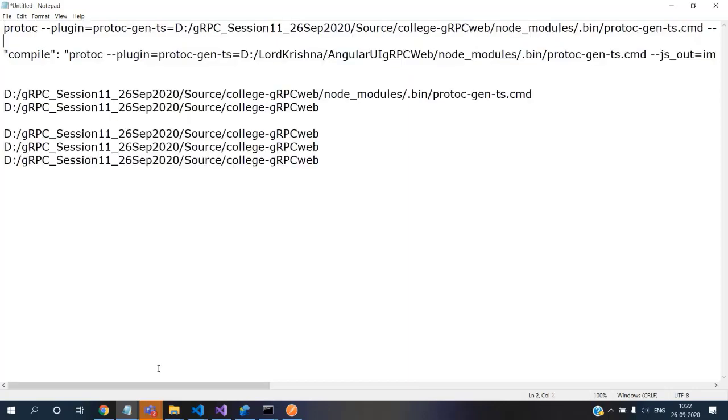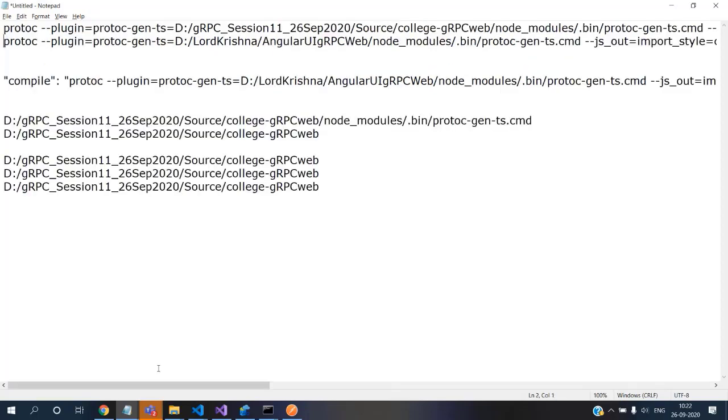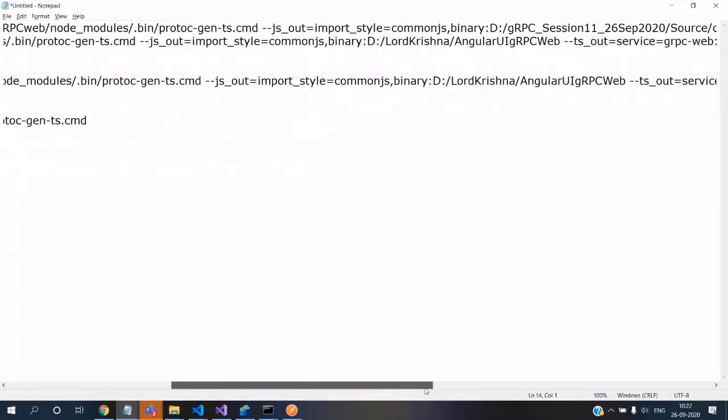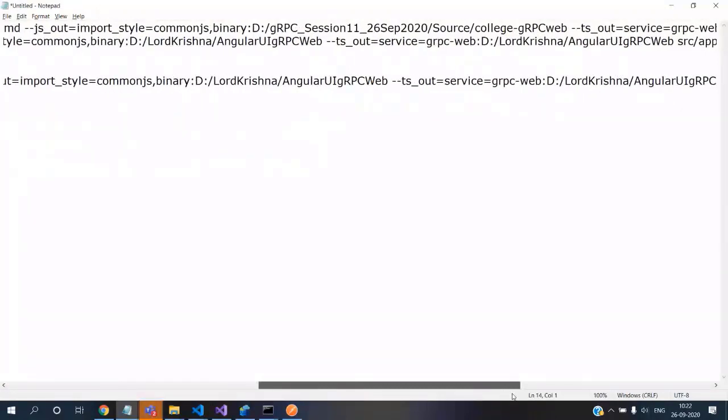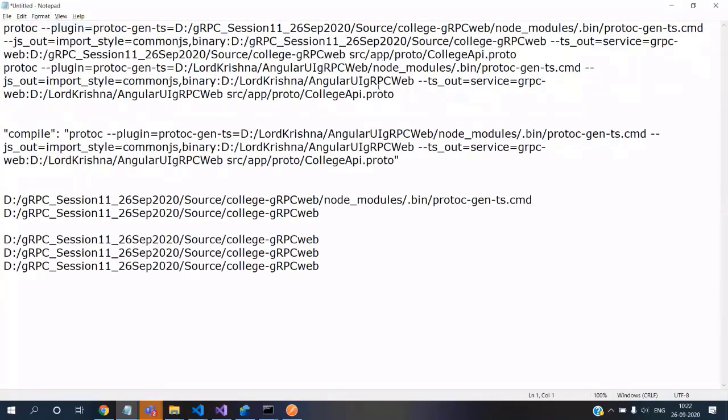So what I am doing is, here is a plugin. Let me go and see, did I miss something? One second. The proto binary, this is one. Let me wrap this real quick and check.